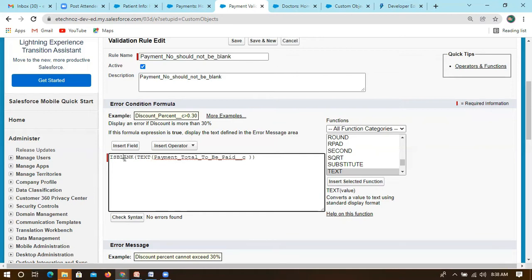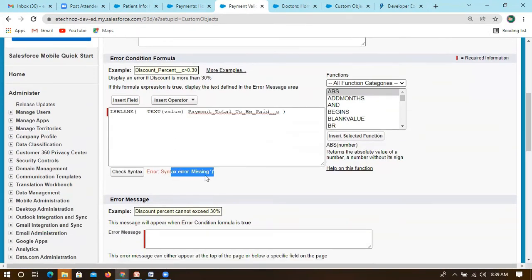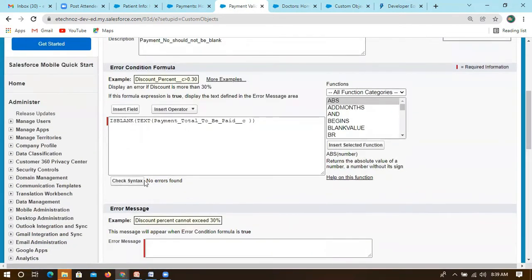So likewise you need to write. This is the syntax, and let's consider if you have given wrong syntax or something, Control J, and click on check syntax, it will throw an error. It is missing something like this. To avoid that, we simply type this, and within these braces you are converting this into a text format. Then if you check the syntax, it is not throwing any error, right?